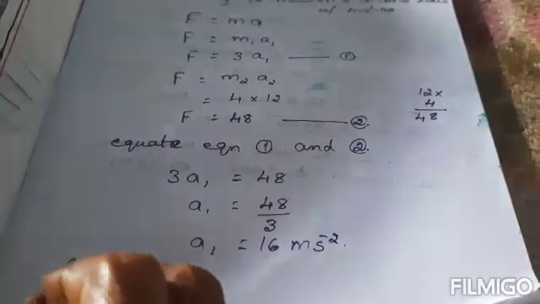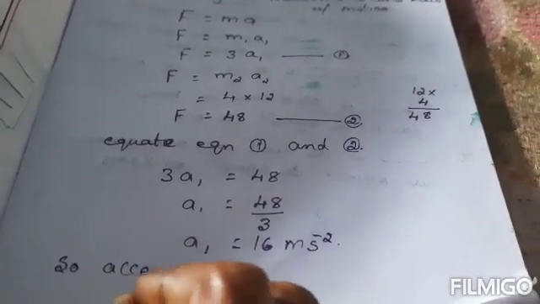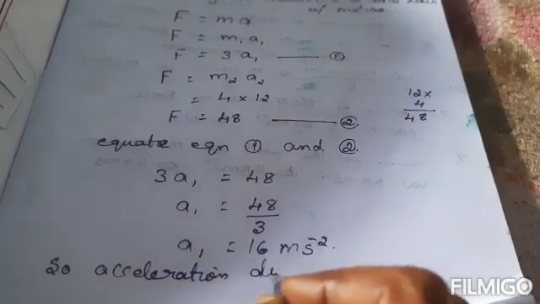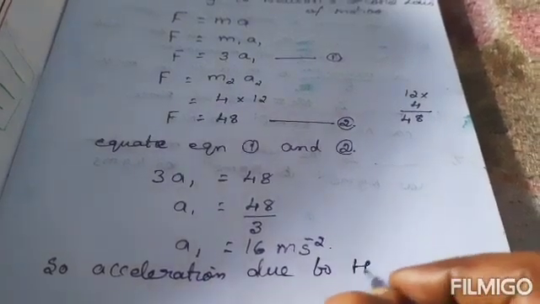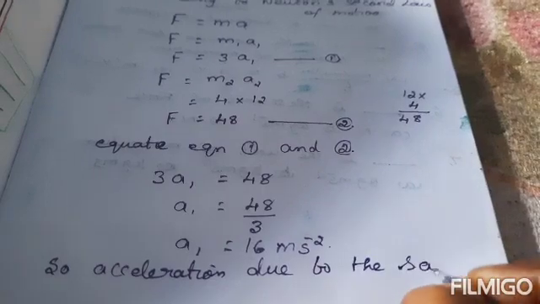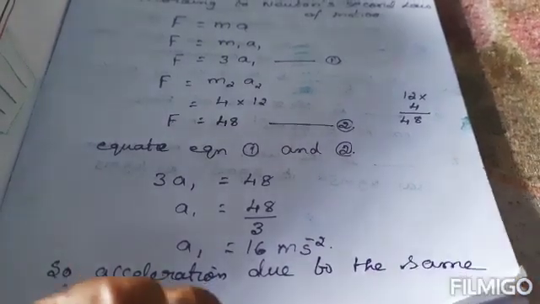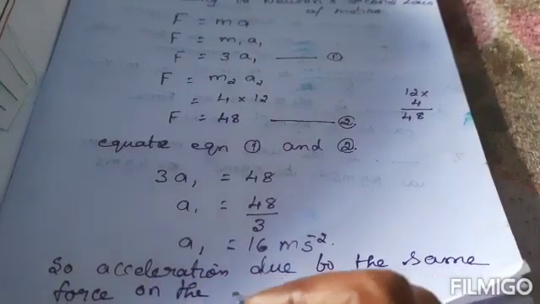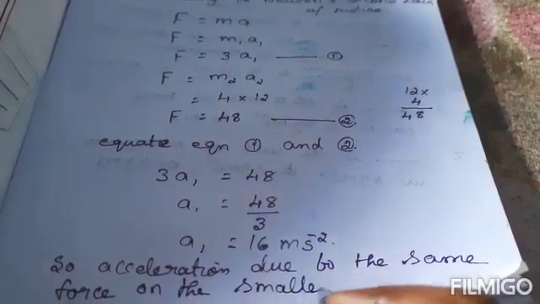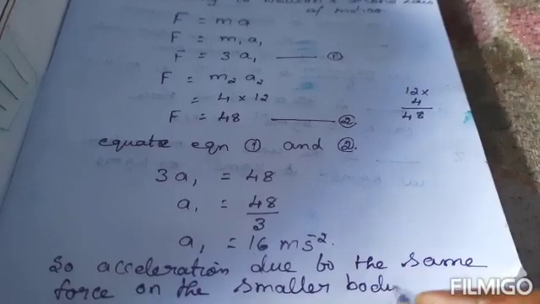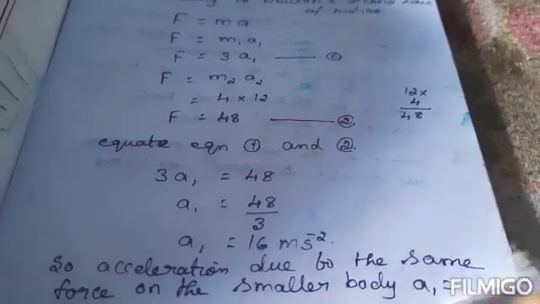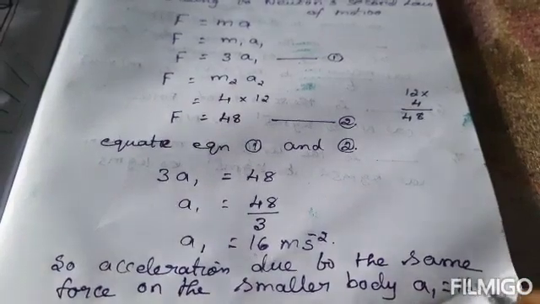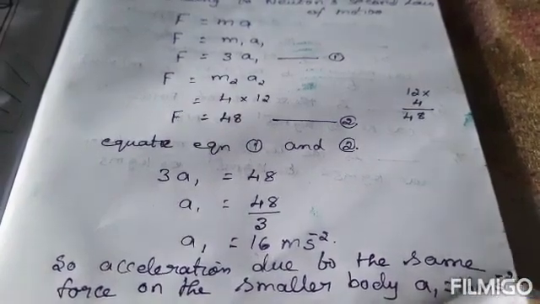So write the last answer: the acceleration due to the same force on the smaller body, A1 equal to 16 meter second power minus 2.